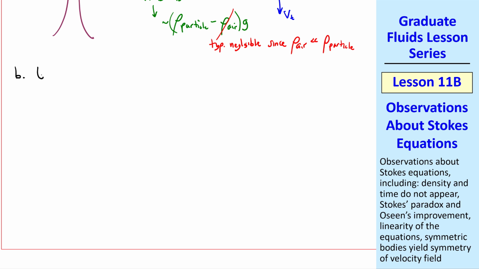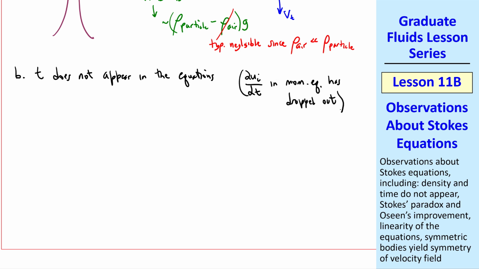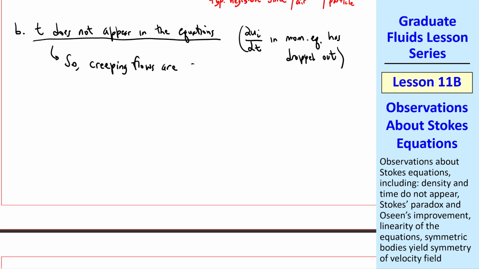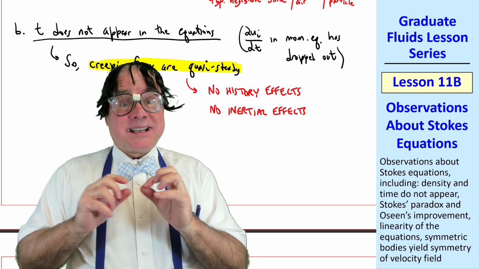Our second observation is that time does not appear in the equations. The del u/del t term in our momentum or Navier-Stokes equation has also dropped out in our creeping flow approximation, and that's the only place time occurs. So, creeping flows are what we call quasi-steady. In other words, even if a flow is unsteady, the velocity and pressure fields depend only on the conditions at that instant of time. A corollary to this is that there are no history effects and no inertial effects.